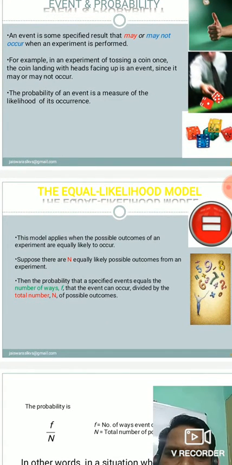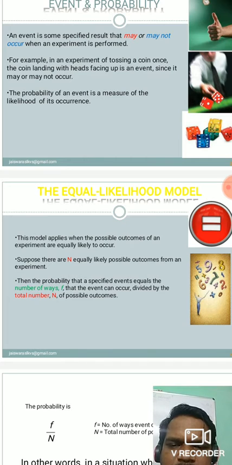So the equally likely model, what is the meaning of equally likely model? This model applies when the possible outcomes of an experiment are equally likely to occur.